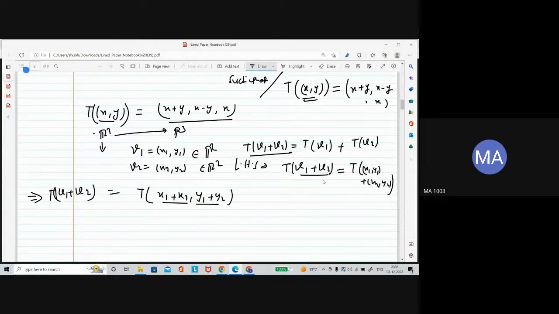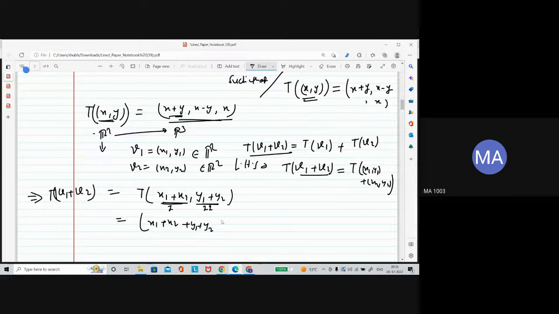Now how is the image defined? This is the first coordinate, this is the second coordinate. So x1 plus x2. Now added with the second coordinate. The first coordinate and second coordinate are added here. Let's add them.